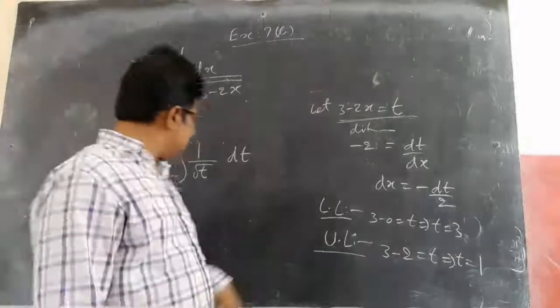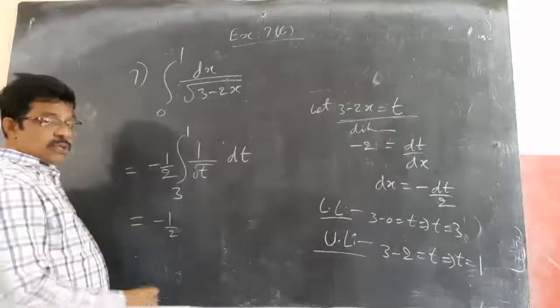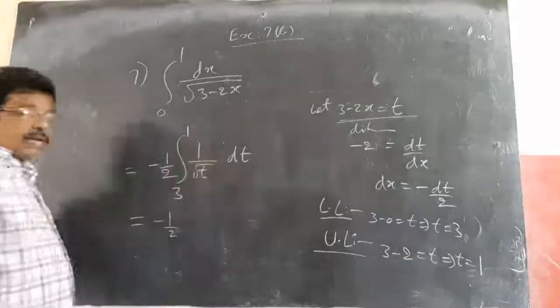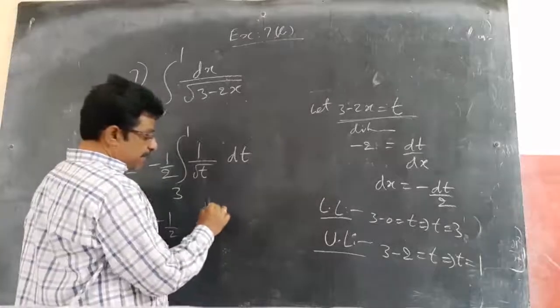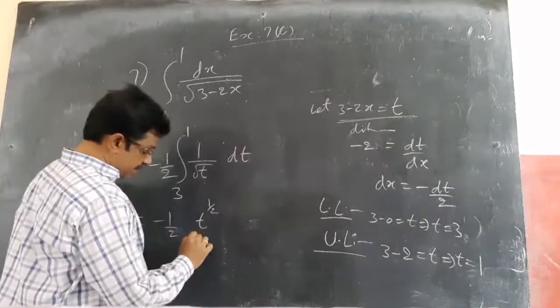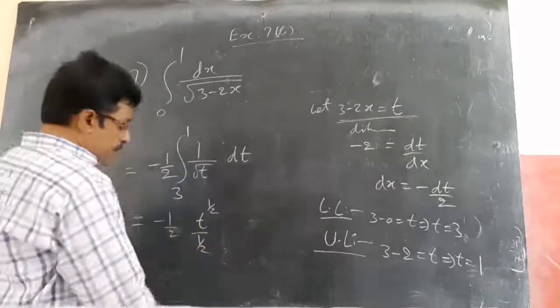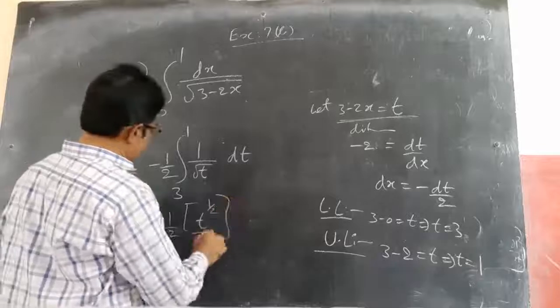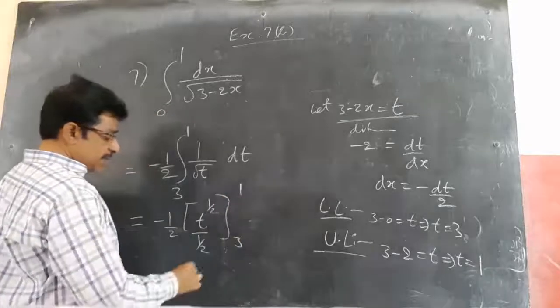Now coming to here, minus 1 by 2 into the integral of 1 by root t. Root t goes to the numerator as t power minus 1 by 2. Using x power n plus 1 by n plus 1, minus 1 by 2 plus 1 is plus 1 by 2. So t power 1 by 2 divided by 1 by 2, between the limits 3 to 1.